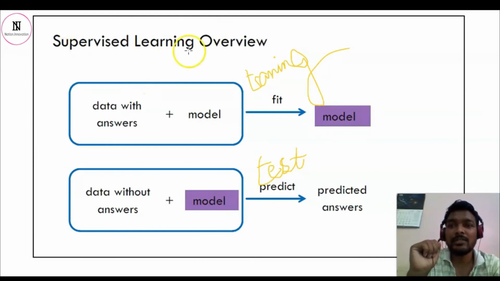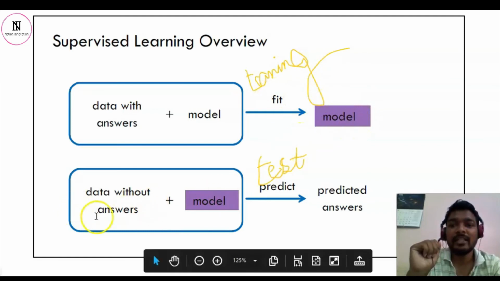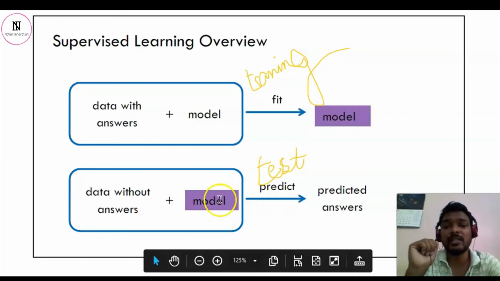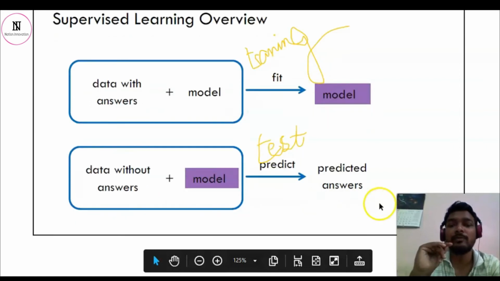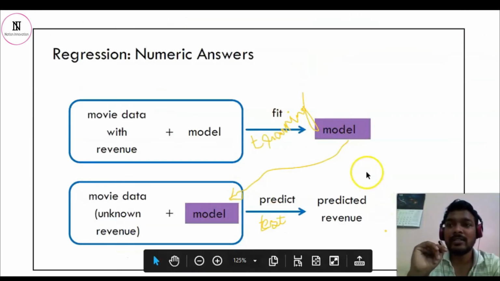Here it is also written, supervised learning overview. We can see data with answers, and the model. The model is not trained until it is fit. Fit is the command which we'll be using. Once it is fit, the model is trained. Then data without answers, ambiguous inputs where we do not know what the output will be, is provided to the trained model, and it predicts the output.